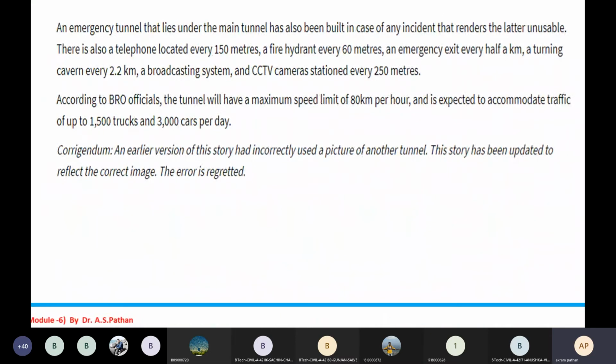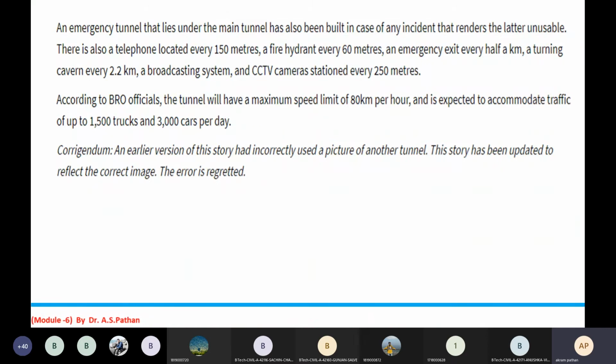There is also a telephone located every 150 meters, a fire hydrant every 60 meters, an emergency exit every half a kilometer, a turning cavern every kilometer, and a broadcasting system and CCTV cameras every 250 meters. According to a BRO official, the tunnel will have a maximum speed limit of 80 km per hour, and it is expected to accommodate traffic of up to 1,500 trucks and 3,000 cars per day.